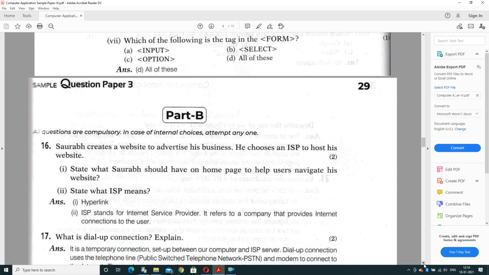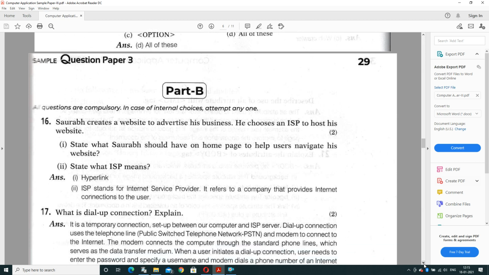Question number 7: which of the following is the tag in the form? Input, select, option, all of these. All of these are tags that are related to the form. Input tag is to input, you can say button, checkbox, radio button. Select is for your drop down list, and option is for the values that will be entered for a drop down list.